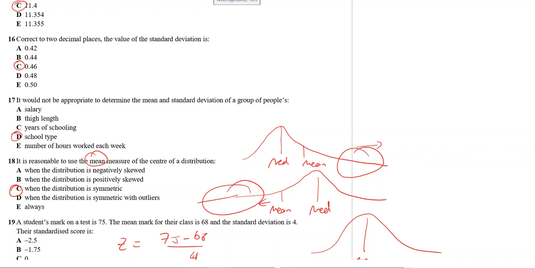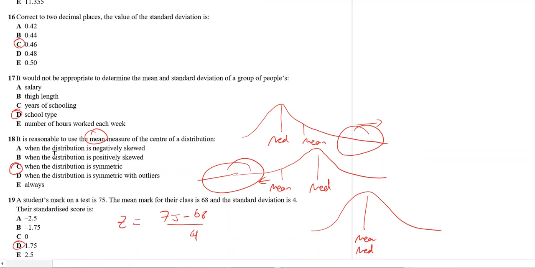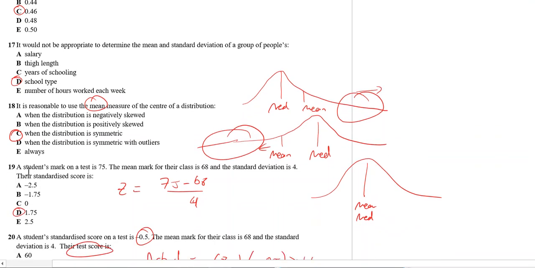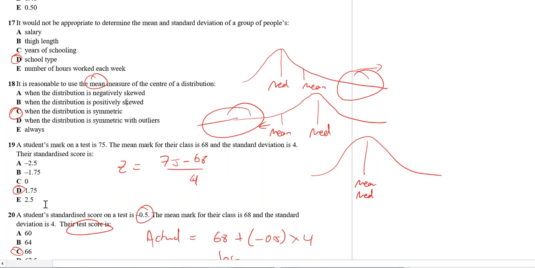Okay, for question 19, you got a test mark of 75, the mean is 68 and the standard deviation is 4. Whenever you have a mean, standard deviation, and standardized scores, you should automatically think, I need to use the formula for the Z-score. The Z-score is given by the actual minus the mean, divided by the standard deviation. So you get 1.75.